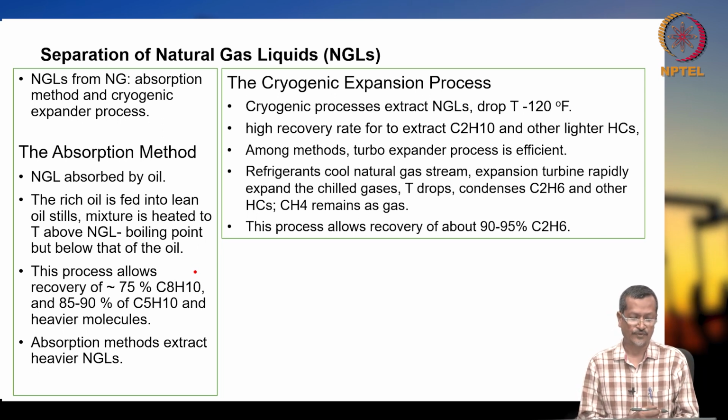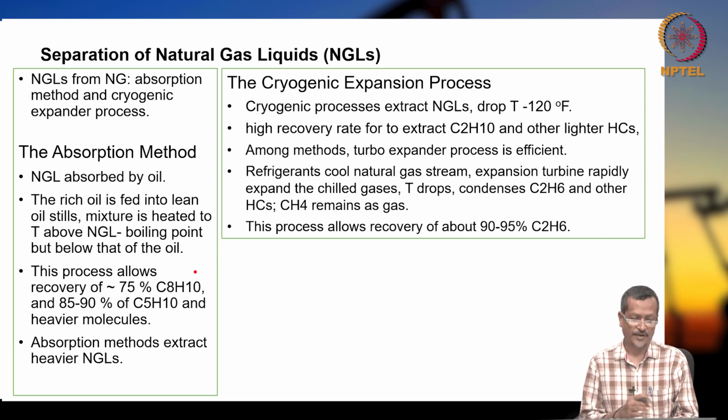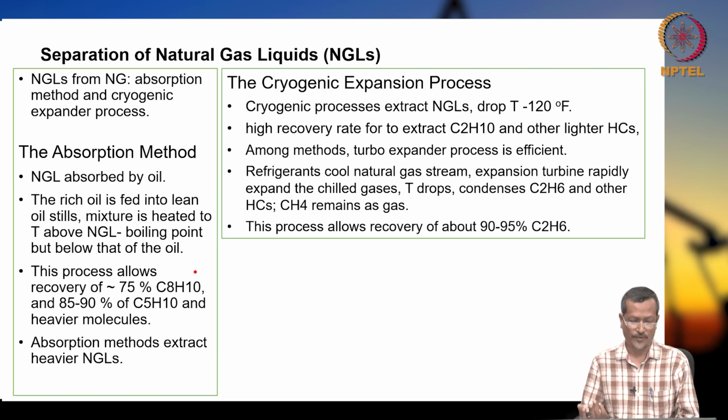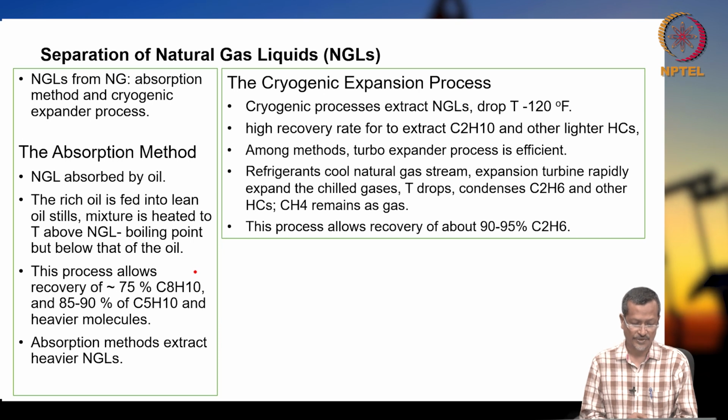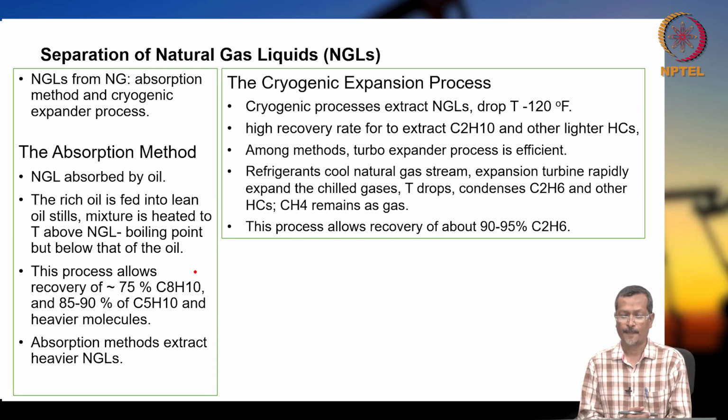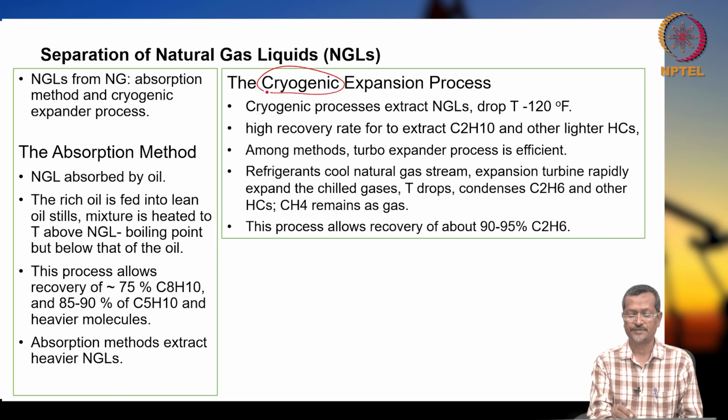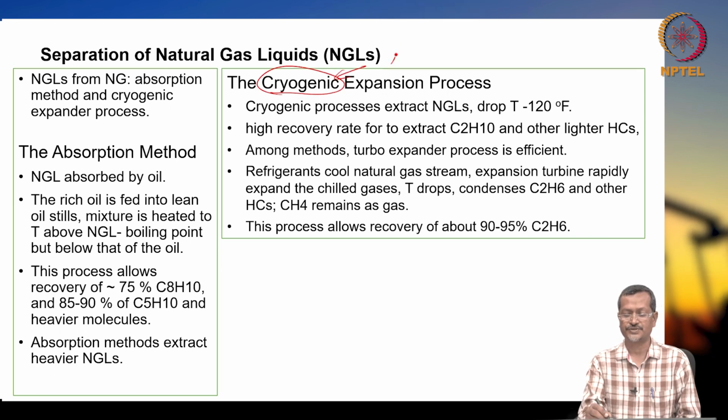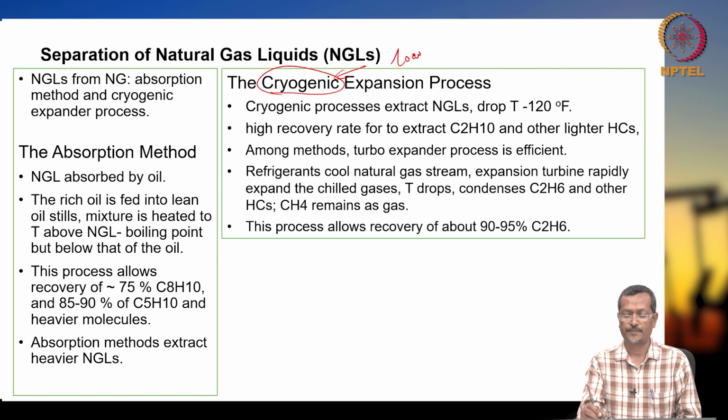The rich oil is fed into a lean oil still, and the mixture is heated to a temperature above the NGL boiling point but below that of the oil. This process allows recovery of 75% of butane, 85% to 95% of pentane and much higher molecules. The absorption method extracts heavier NGLs. Now the cryogenic expansion process; I use the term cryogenic again and again, cryogenic is low temperature science.